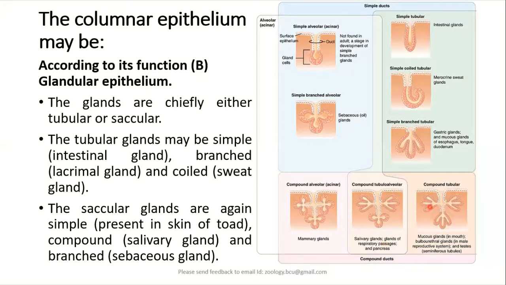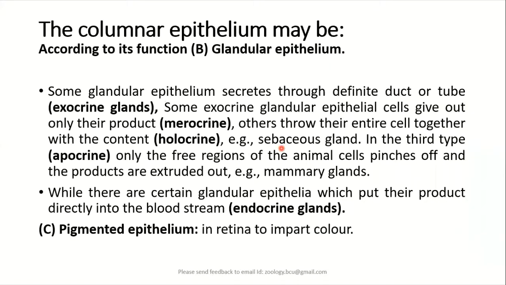Similarly, we also have, in the mucus secreting glands of the oral cavity, a compound tubular structure. I hope now you have got some idea regarding the structure of glands formed by the epithelium in various examples.